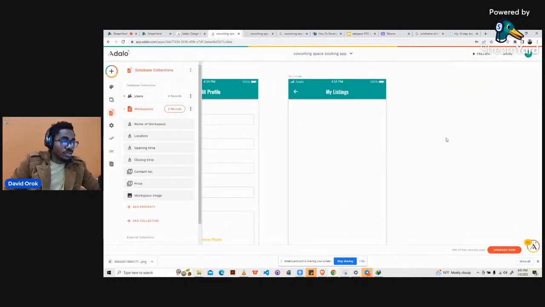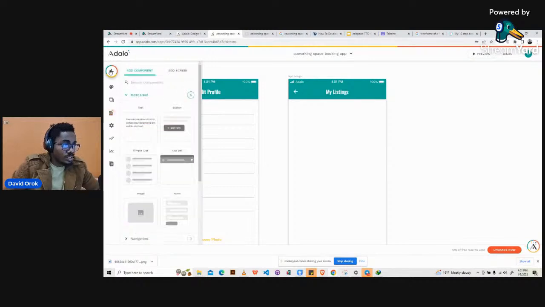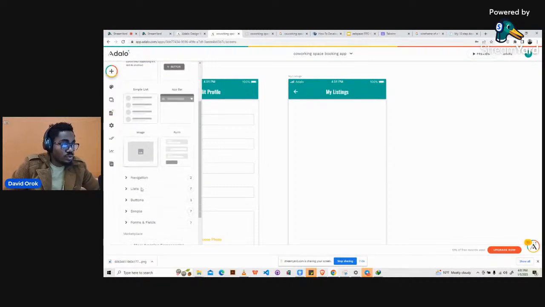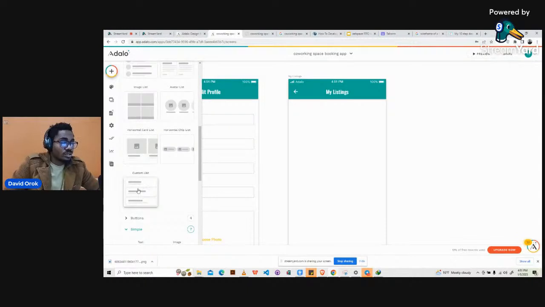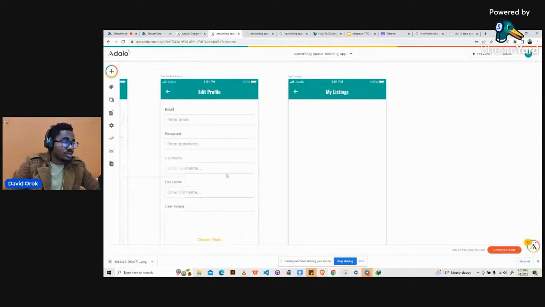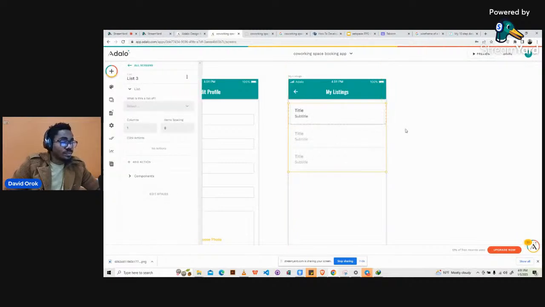And of course, most of the things that I'm going to do here, you will always need to do them in your own application, in your own projects. Okay, so what we're going to do now is click on the component icon here. Then we will go to list. Click on list. Then we will click on custom list. We want it to be a custom list. Now this custom list is going to show us all the available. We're going to use this now to bring in data, just like we did in the to-do list application, we will do the same thing here.